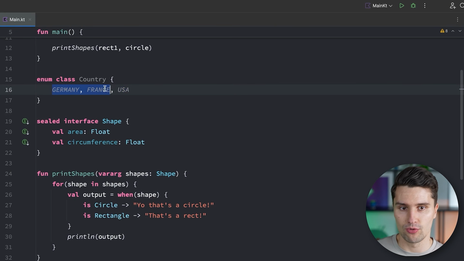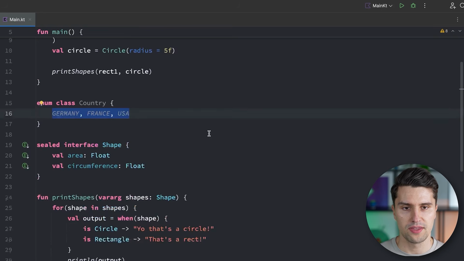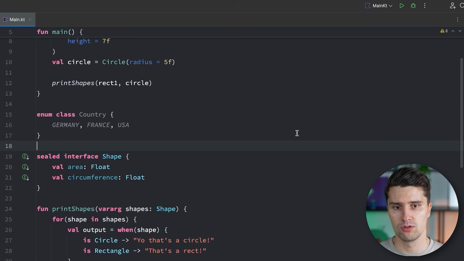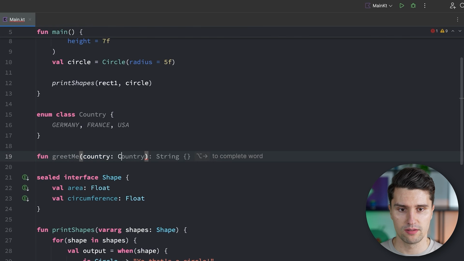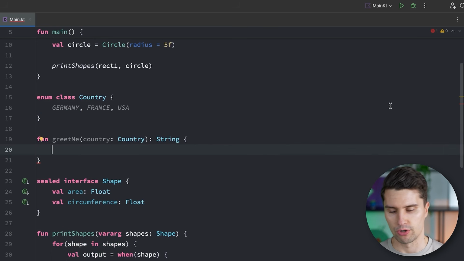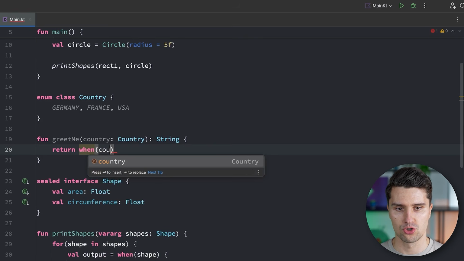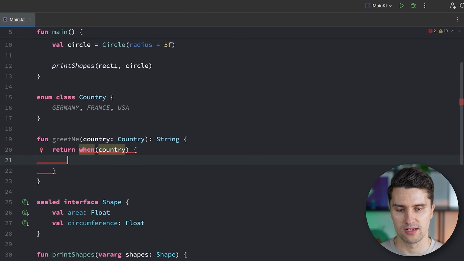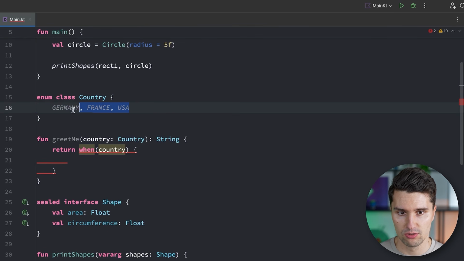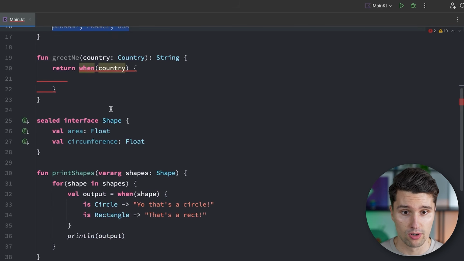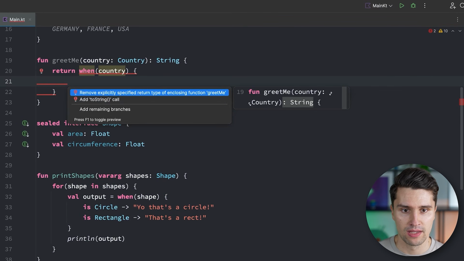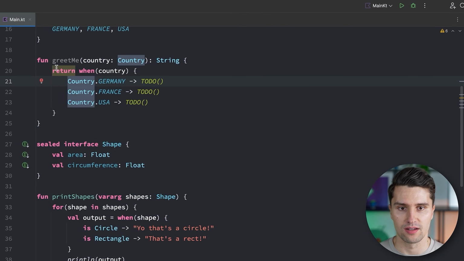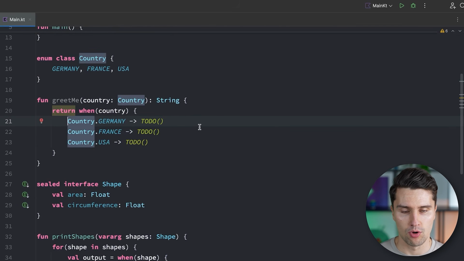So we can just enumerate a set of related options. And then we can also reference these in code. For example, a function greetMe. We pass in a country and then we get back a greeting. And then we could say, okay, we return when country. A little shortcut, by the way, is if we have such an exhaustive when condition and there is a limited set of possible options, like here 3 different countries that we want to support, or with a sealed interface 2 different shapes, then we can go inside of the when expression, hit Alt plus Enter, and say add remaining branches. And then the IDE will automatically give us all possible options.